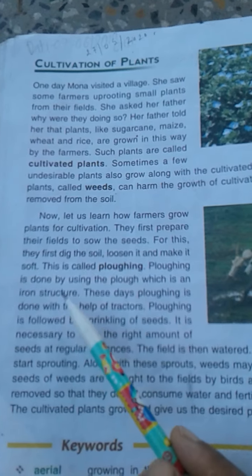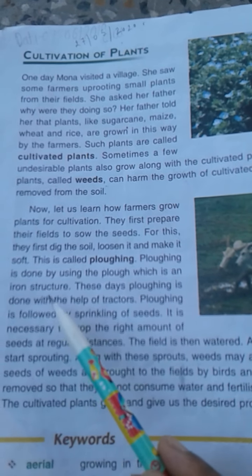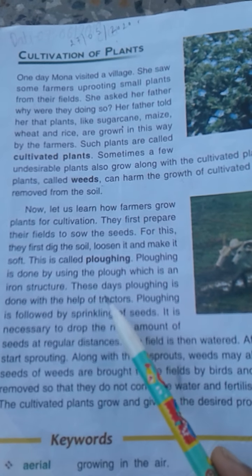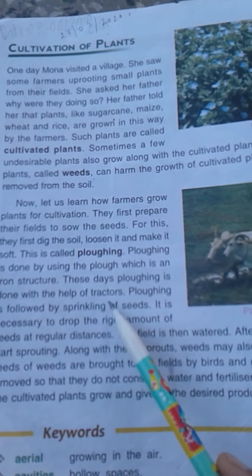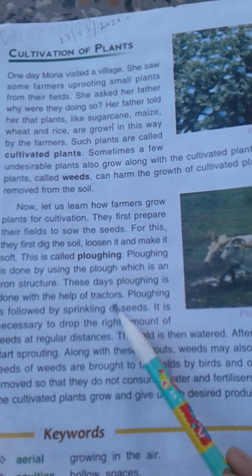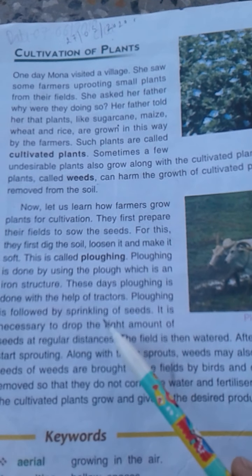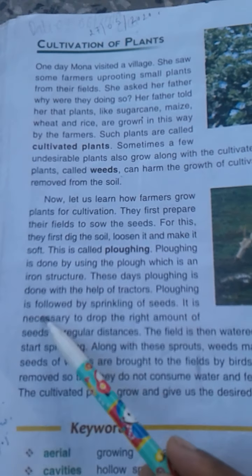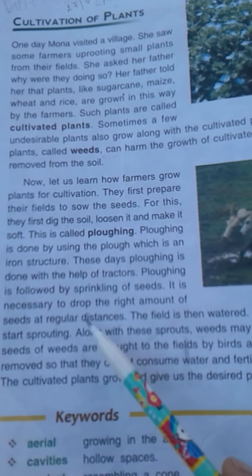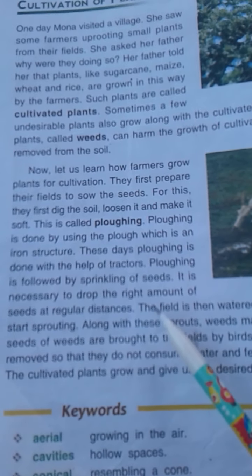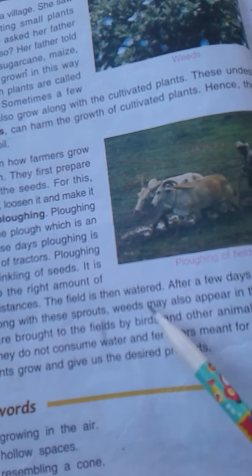Plowing is done by using the plow, which has an iron surface. These days plowing is done with the help of a tractor. You have seen this; you can discuss with your parents what the method of plowing is now. Tractor. Okay, plowing is followed by sprinkling of seeds. It is necessary to drop the right amount of seeds at regular distances. The field is then watered.